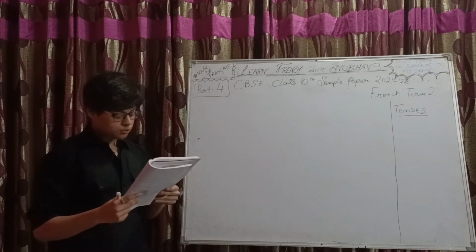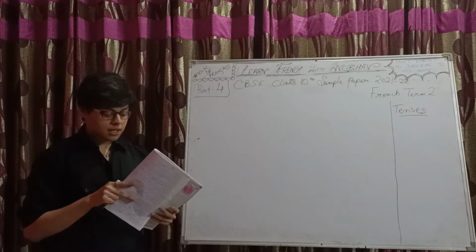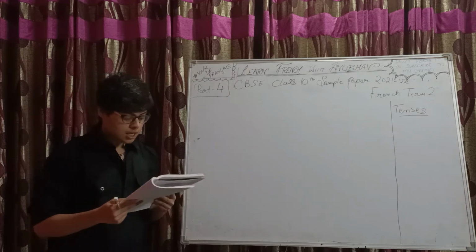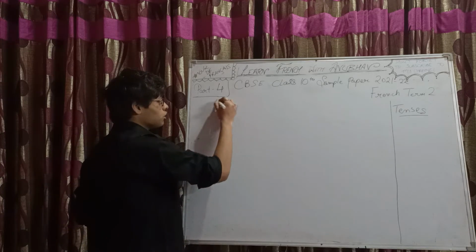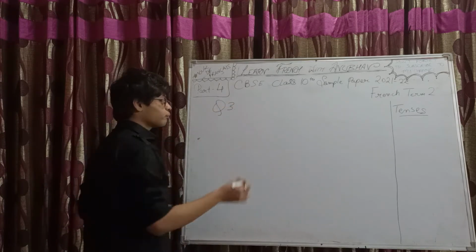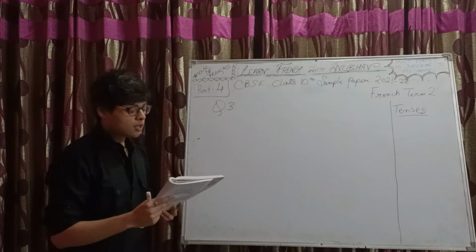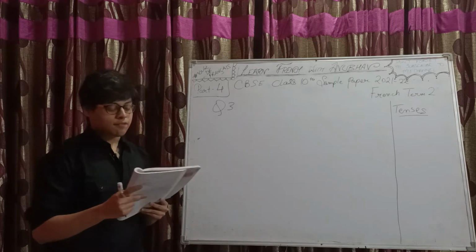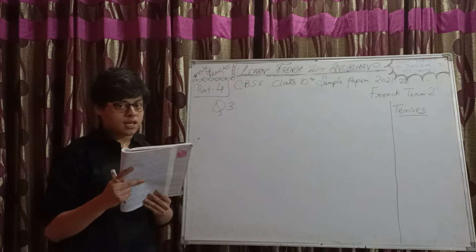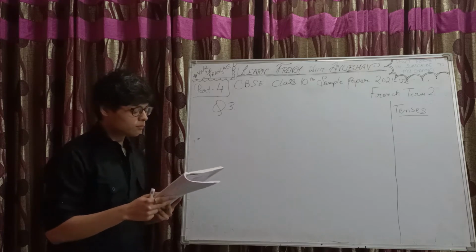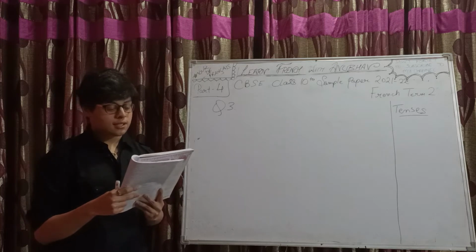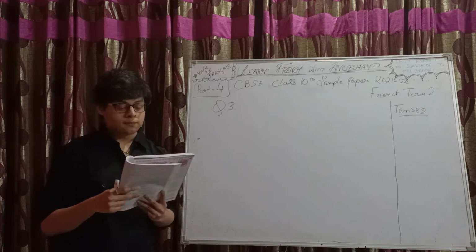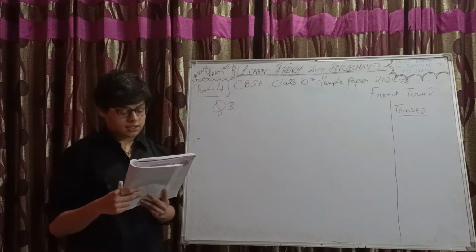Now it has 7 parts, and you need to attempt any 5. Question number 3 is compulsory to be attempted. From question number 3, out of 7, any 5 can be attempted. Conjugate les verbes entre parenthèses. Conjugate the verbs between the brackets.